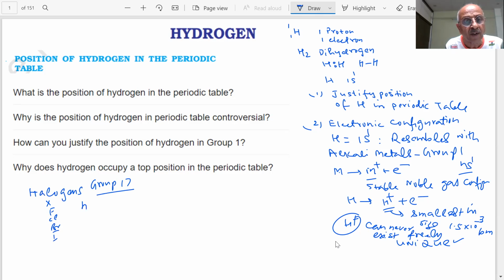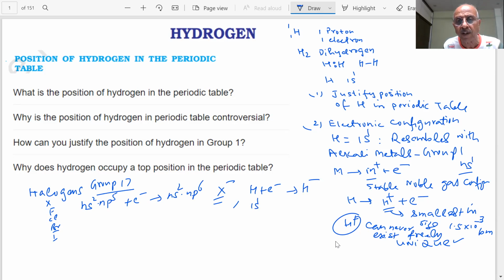What is the general electron configuration? ns2 np5. They need one electron to complete, students. So they form X-, and hydrogen also can gain one electron to form H-. This is 1s1, this is 1s2. Therefore, hydrogen shows resemblance with halogens, and this is what we call the hydride ion.